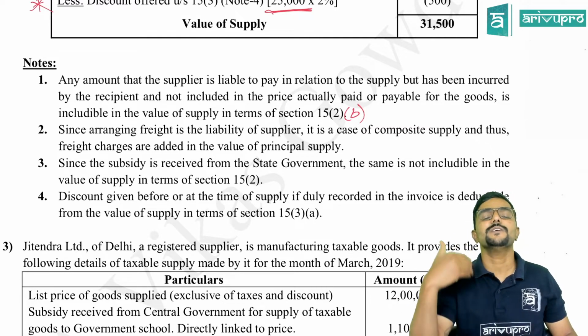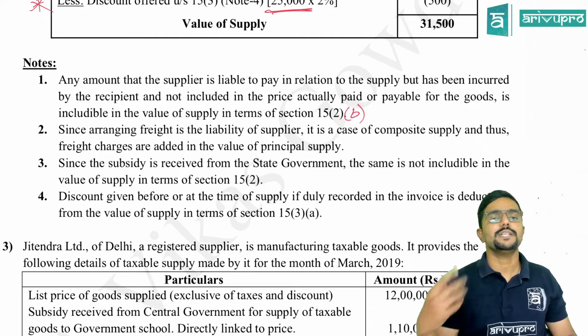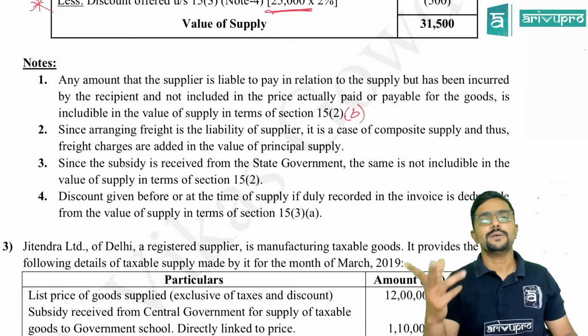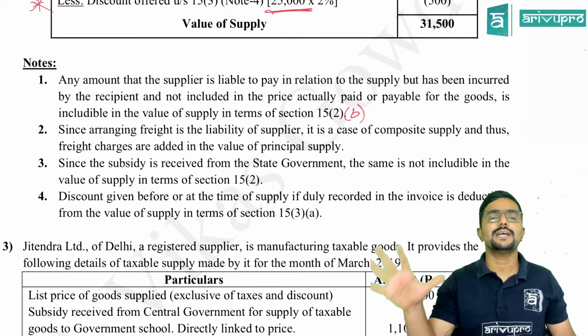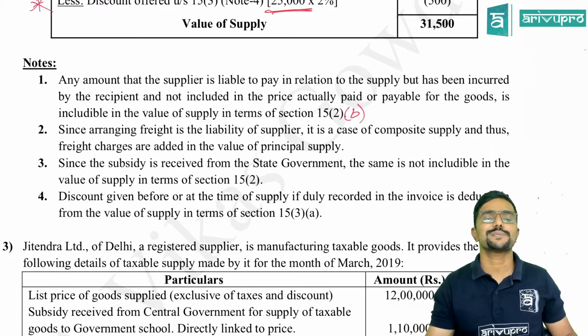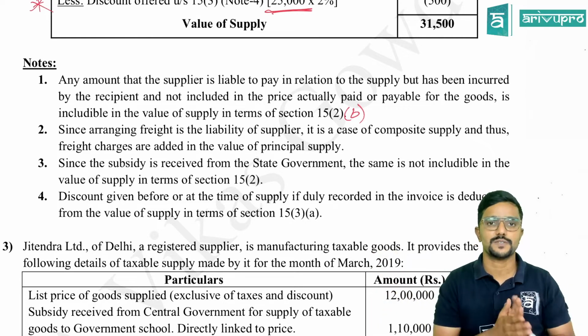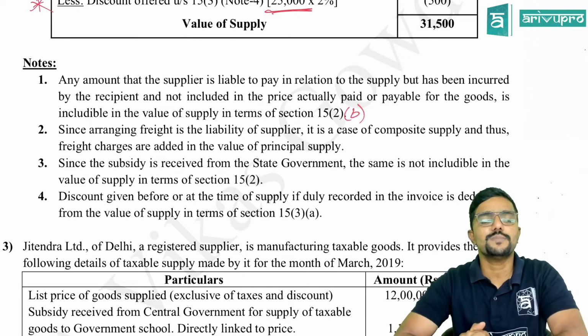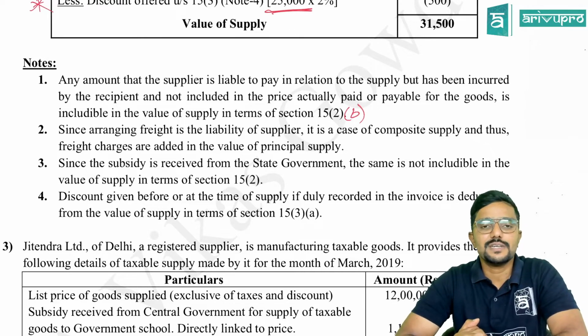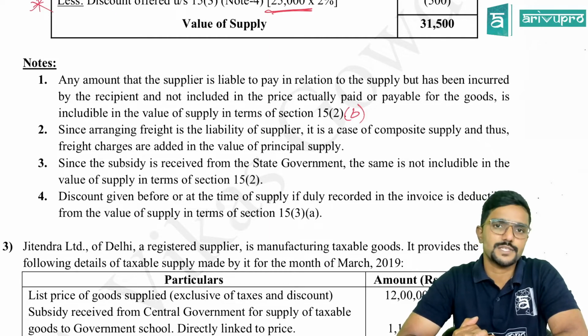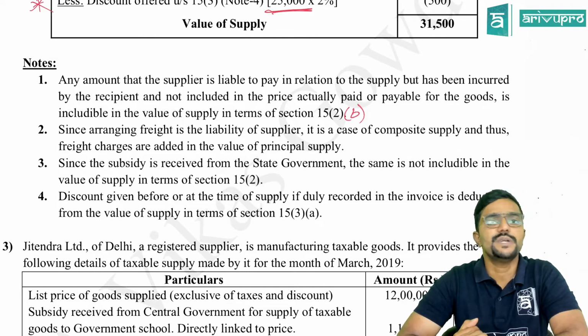Just imagine you are the evaluator. You are evaluating the papers. Two papers are there. In one paper, simply the answers are explained, that is, the provisions are explained without quoting any section numbers. Whereas in the other answer sheet, the person has explained the provision along with the section number. For which will you give more marks out of 5 marks? You decide.